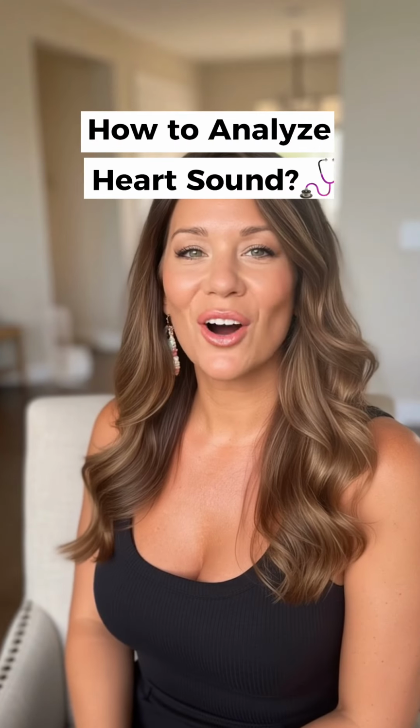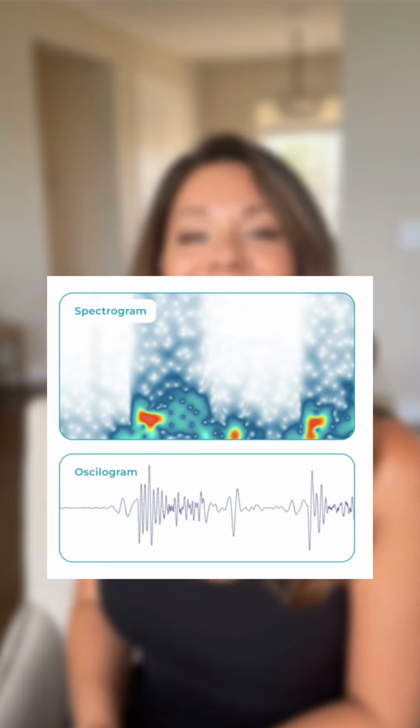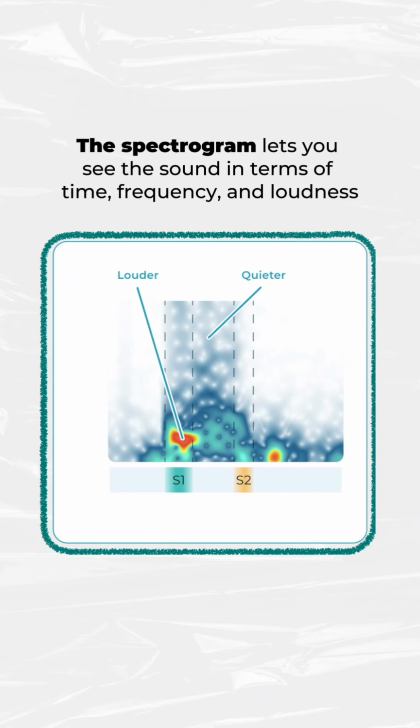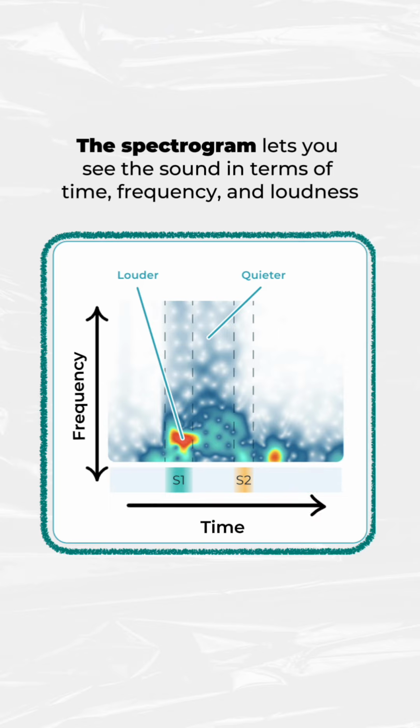How to analyze heart sounds in Stethophone. Stethophone gives you two views of the sound, oscillogram and spectrogram. The x-axis represents time. The y-axis shows amplitude. The spectrogram lets you see the sound in terms of time, frequency, and loudness, with color intensity showing how strong